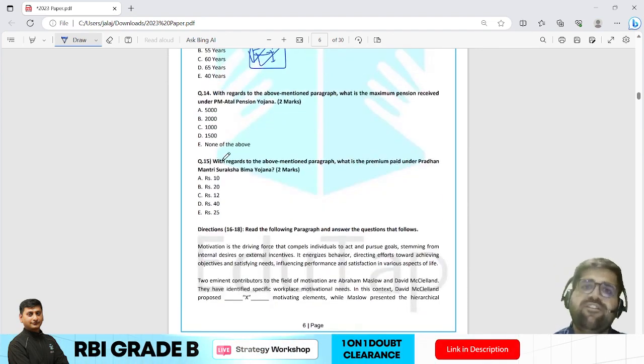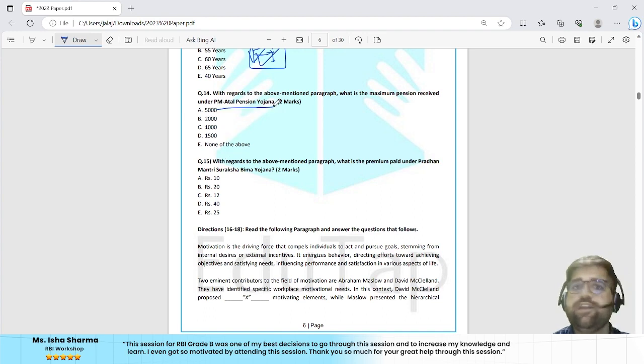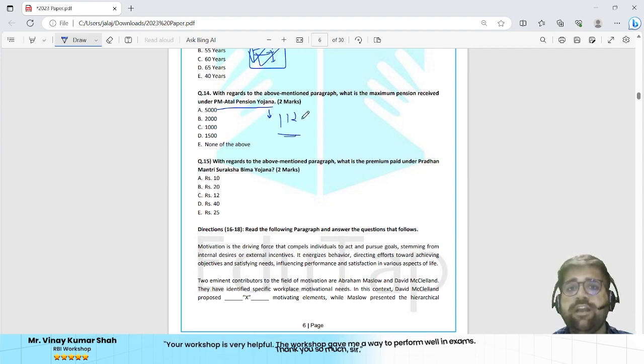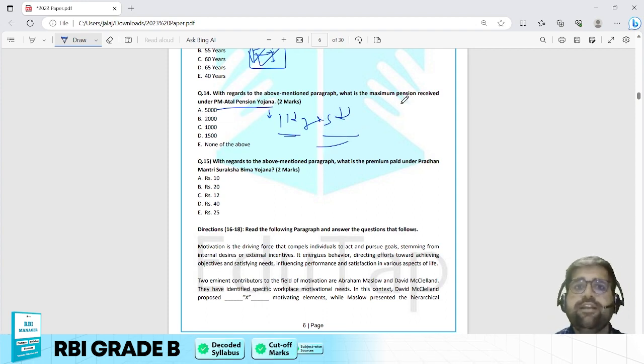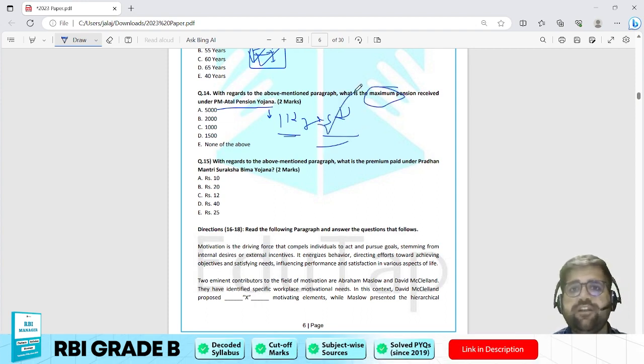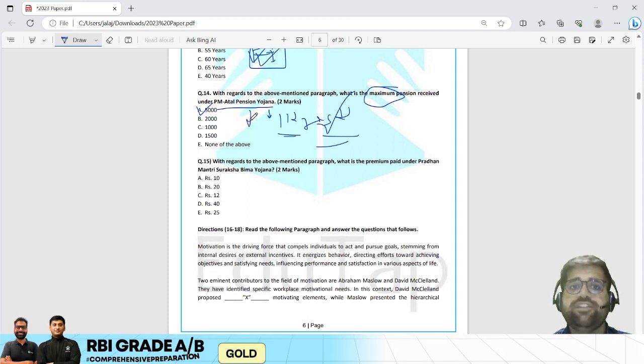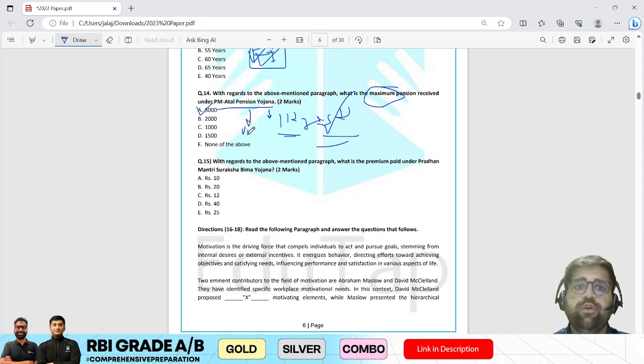With regards to the above mentioned passage, what is the maximum pension received under Atal Pension Yojana? Atal Pension Yojana was launched in the year 2015 under the ambit of the Ministry of Finance. If I'm not wrong, 1000, that is 1k, to maximum 5k. That is, 1000 से लेके 5000 तक pension you can receive over here. Now they are asking you the maximum pension. Therefore, the answer will be 5000. Okay, pension is receivable under Atal Pension Yojana. And I also hope that you know that it is working only for unorganized sectors.